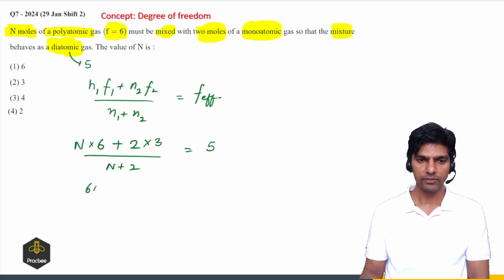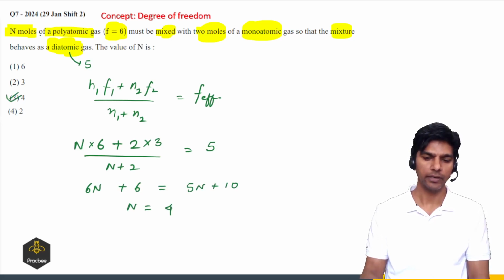Now let us simplify this. 6n plus 6 is equal to 5n plus 10. So this will give us n is equal to 4. So option 3 is the right answer.